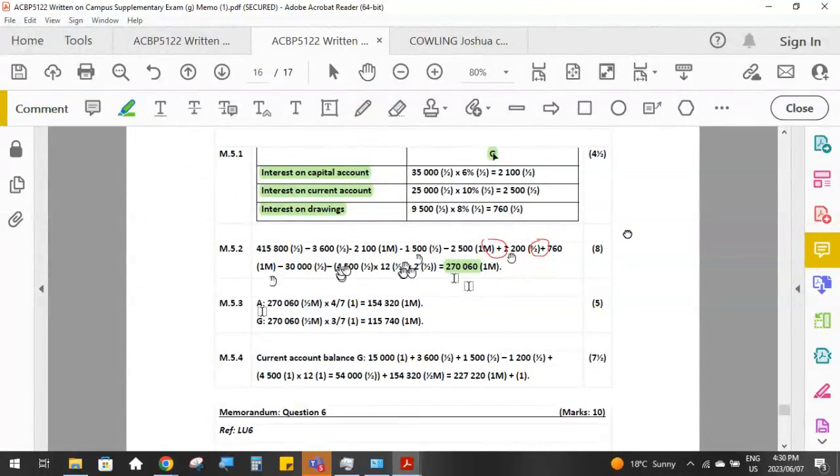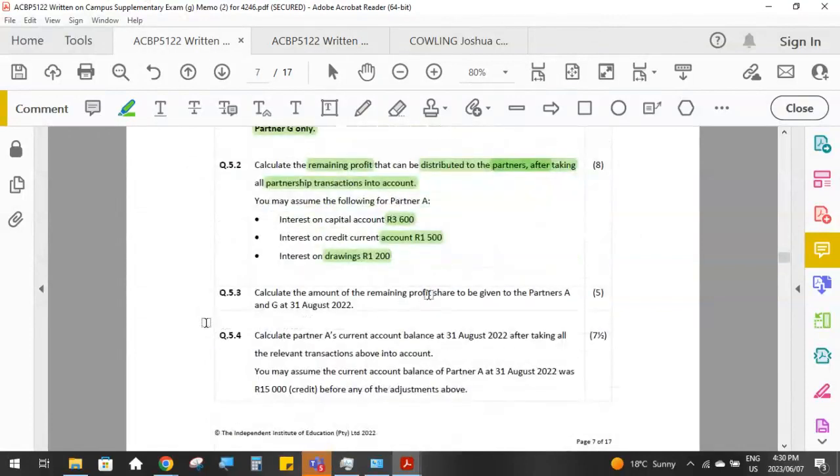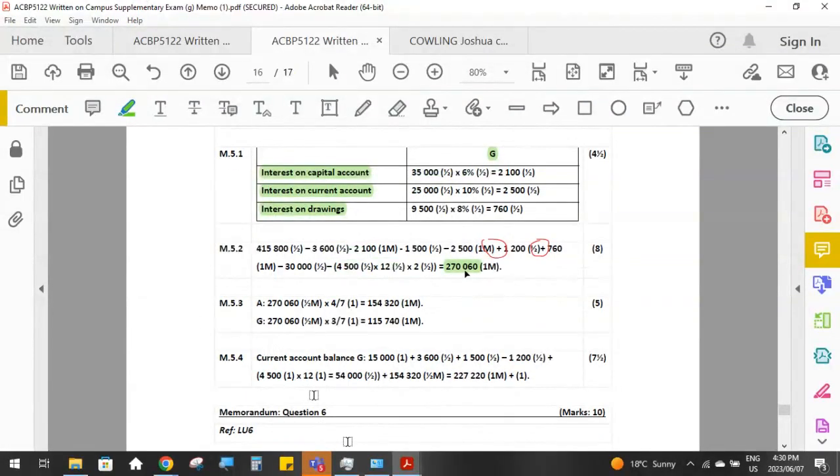And then question 5.3 asks us to then calculate the amount of the remaining profit share that must be given to partner A and to partner G. So we've got the amount that you calculated in 5.2. You'll get this half method mark as long as you've taken your answer to 5.2 and multiplied it by 4/7 for partner A and multiplied it by 3/7 for partner G, and indicated clearly that that's A and that's G. Okay.